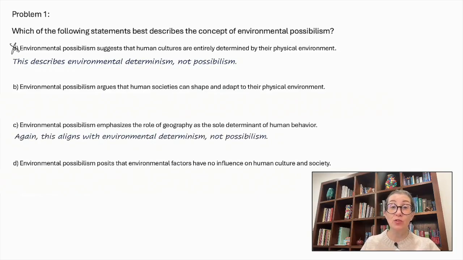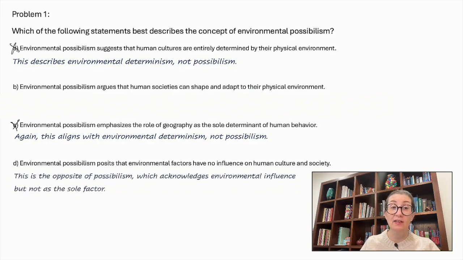Again, this aligns with environmental determinism, so we can cross that out as well. Environmental possibilism posits that environmental factors have no influence on human culture and society. This is actually the opposite of possibilism, which acknowledges environmental influence, but not as the sole factor.